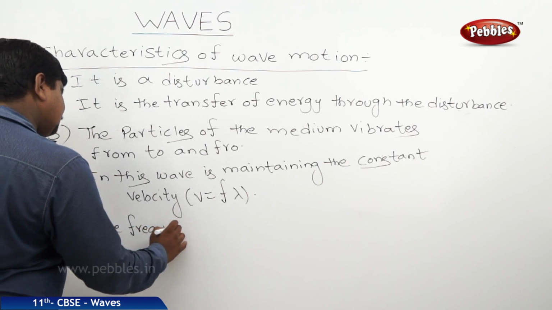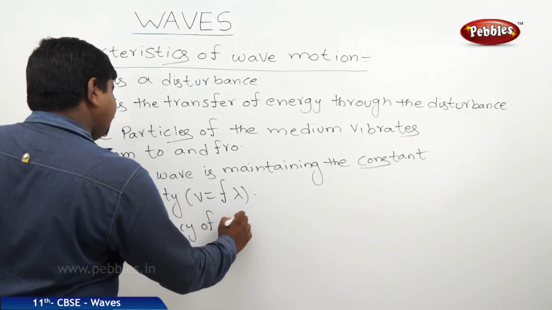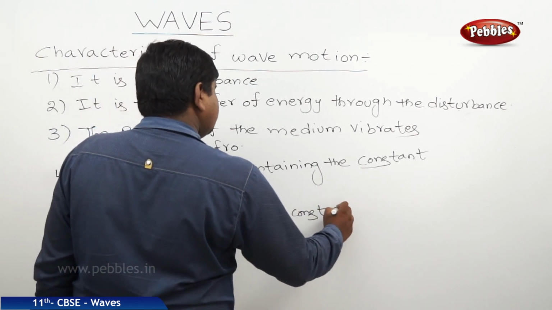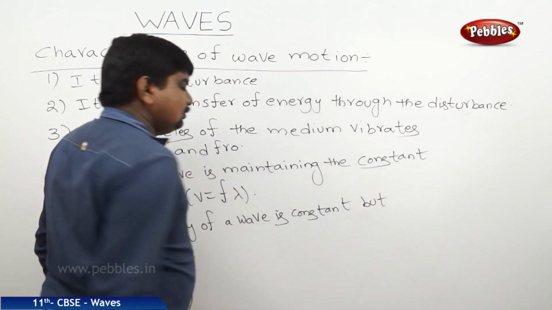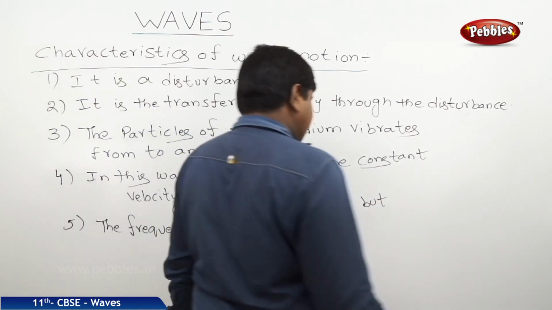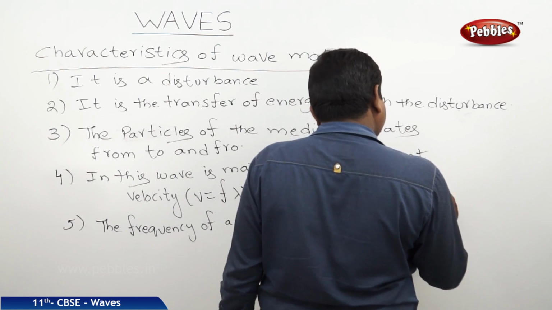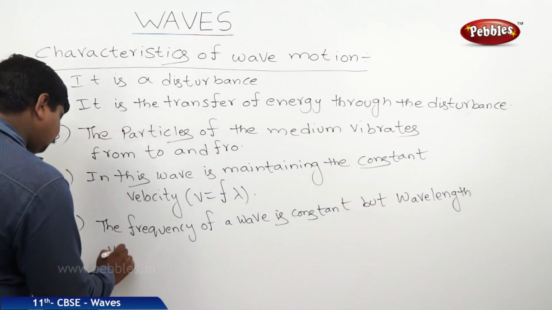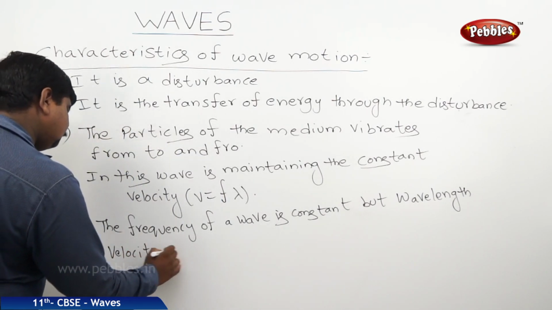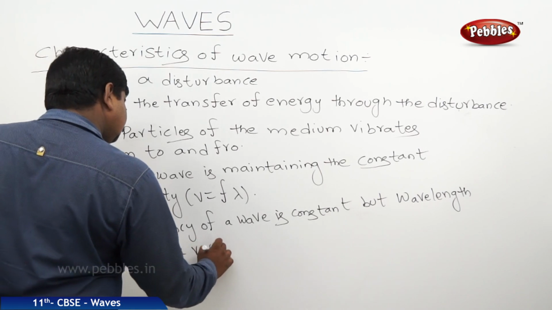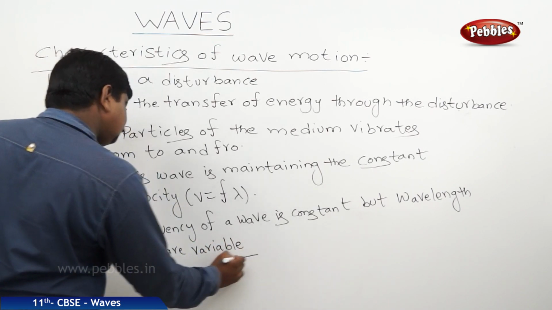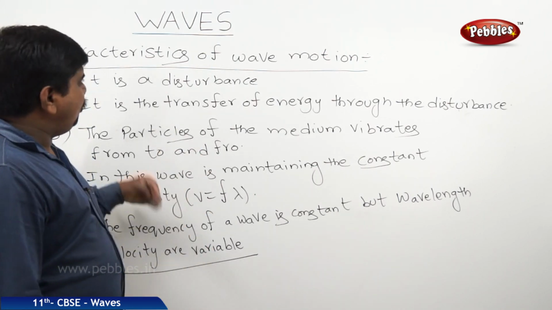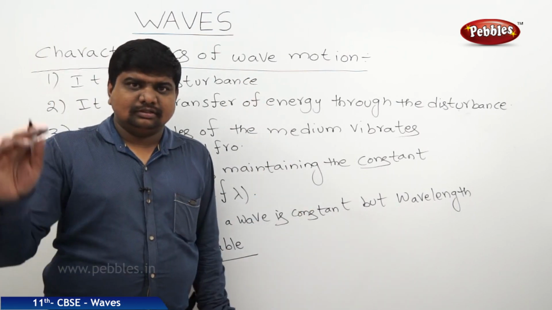The frequency of a wave is constant, but wavelength and velocity are variable. In this way we can refer to the characteristics, and we will see more characteristics of wave motion.